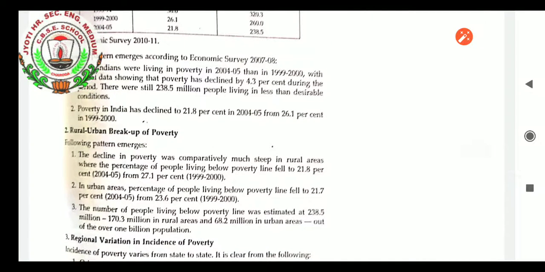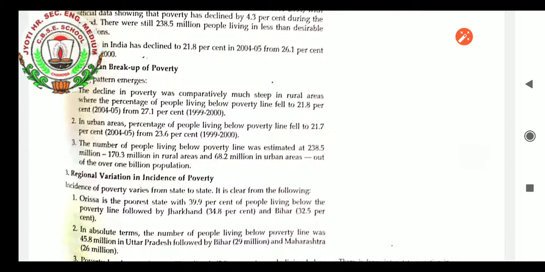Rural-urban breakup of poverty. The following pattern emerges: the decline in poverty was comparatively much steeper in rural areas, where the percentage of people living below the poverty line fell to 21.8% from 27.1% in 1999-2000. In urban areas, the percentage of people living below the poverty line fell to 21.7% in 2004-5 from 23.6% in 1999-2000. The number of people living below the poverty line was estimated at 238.5 million: 170.3 million in rural areas and 68.2 million in urban areas, out of the over 1 billion population.